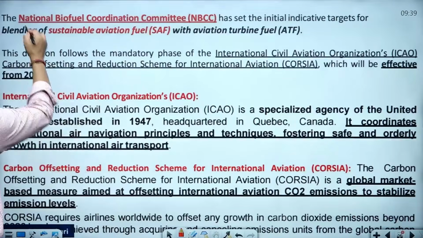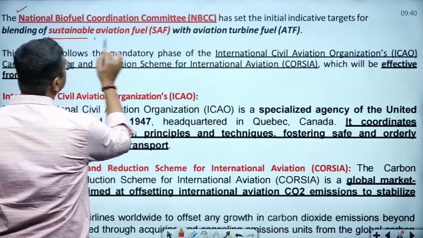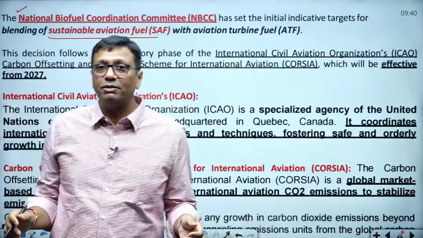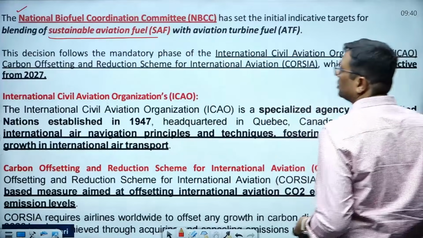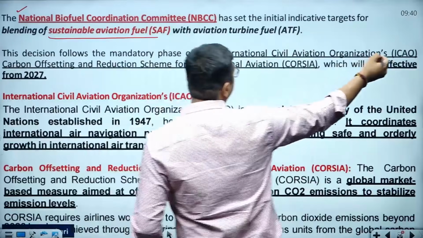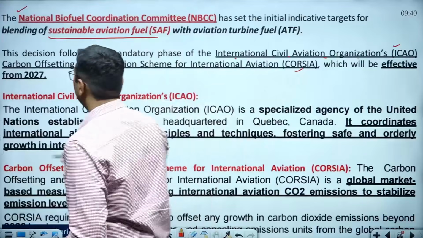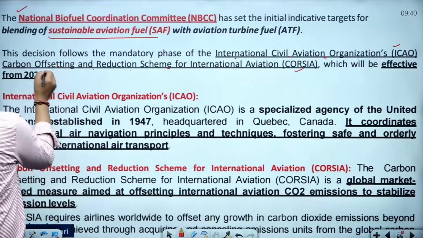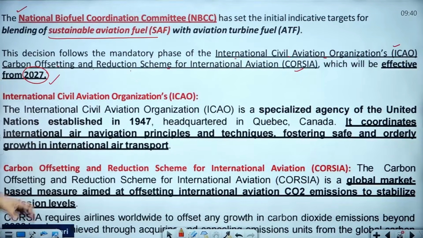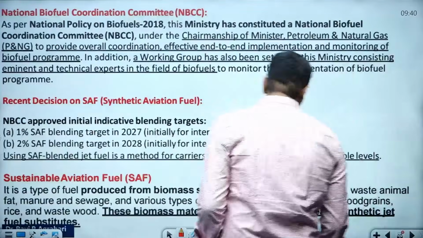Come here, guys. The National Biofuel Coordination Committee has set up the initial indicative targets for blending of sustainable aviation fuel. Of course, when ethanol mixing happens with the aviation turbine fuel, it is a sustainable fuel. You should be very clear. See the international body ICAO, International Civil Aviation Organization. And second is CORSIA, the Carbon Offsetting and Reduction Scheme for International Aviation. It will be effective from 2027 onwards. Okay, what is ICAO? What is CORSIA? Once you go through that, but it is not that important for your paper.